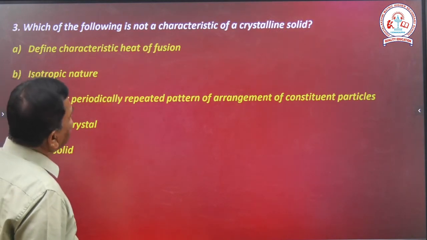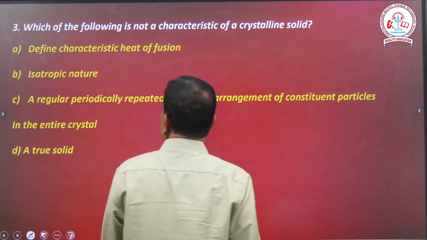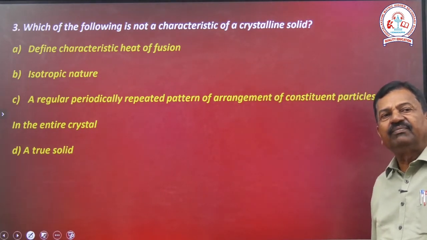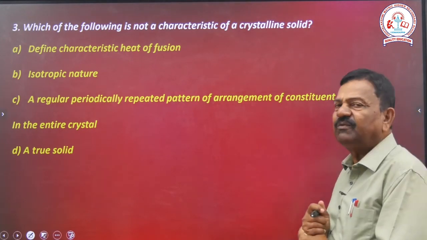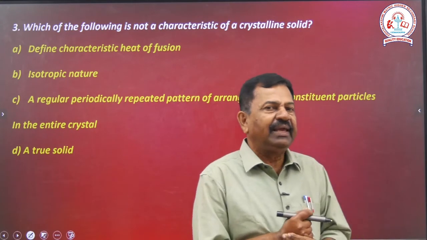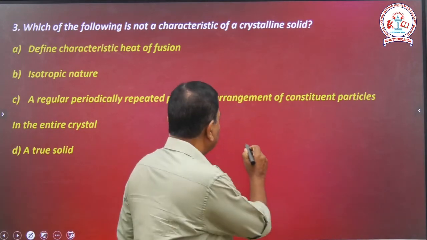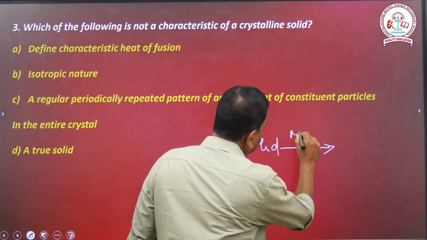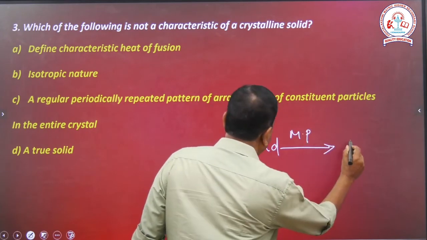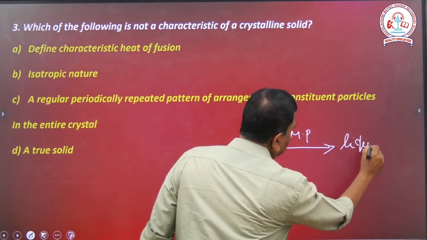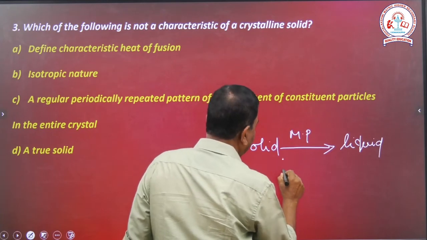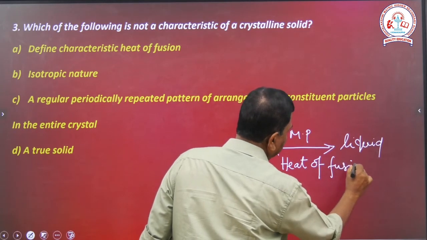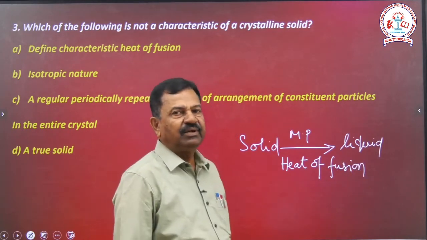Which of the following is not a characteristic of a crystalline solid? You see, define the characteristic of heat of fusion. What do you mean by heat of fusion? Solid, melting point, then liquid. That is nothing but heat of fusion. Are you able to follow?